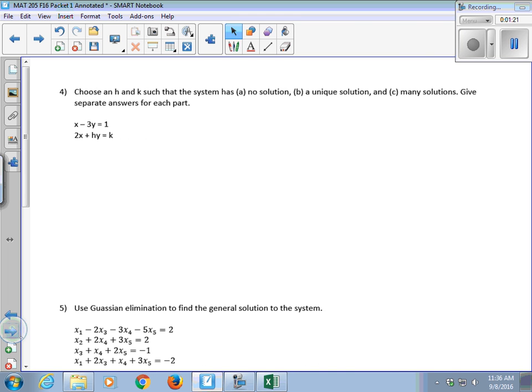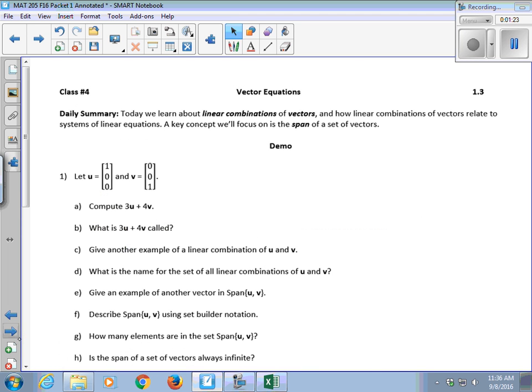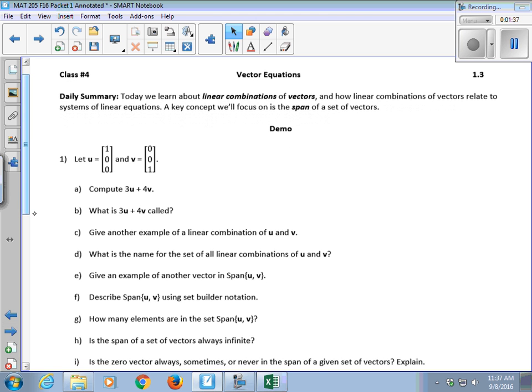All right, so we're going to go to class 4. I'm going to do the lecture part from class 4, the demo part, and then the activities we'll do next class. So we're not going to get to the activities today. Don't feel like you need to finish them outside of class. All right, so we're going to talk about vector equations. We're going to learn about linear combinations of vectors, how a linear combination of vectors is related to a system of linear equations, and a key concept that we're going to focus on is the span of a set of vectors.